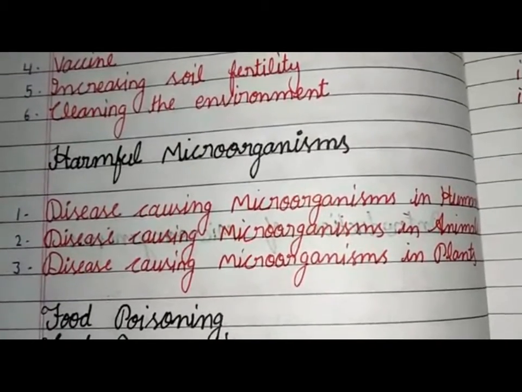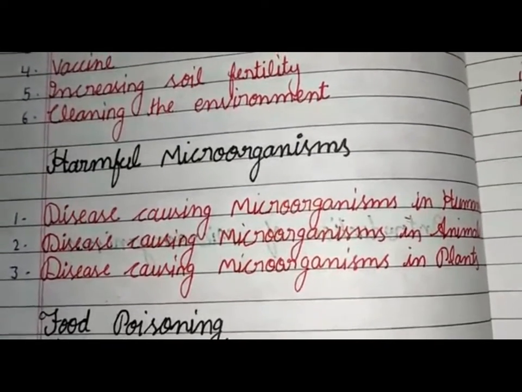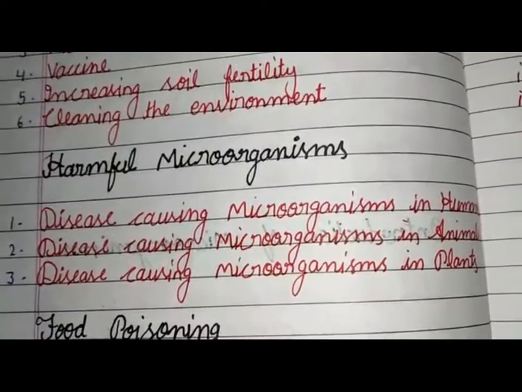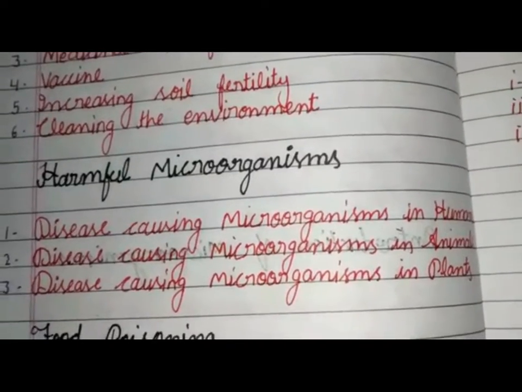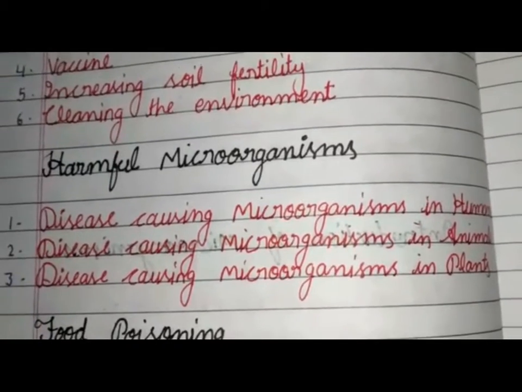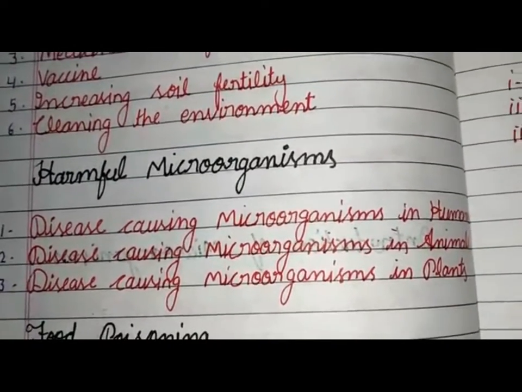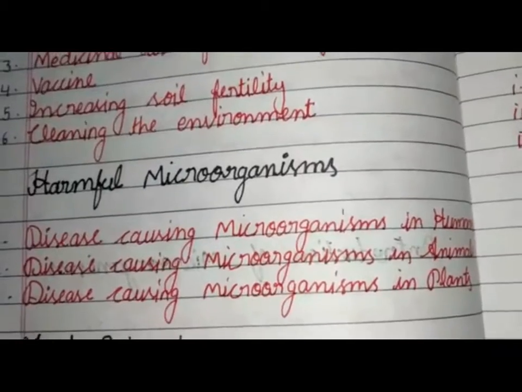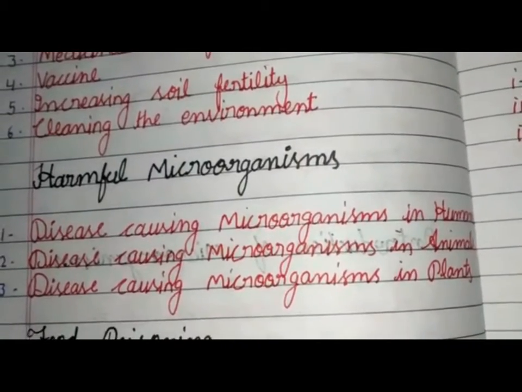Today we will discuss the third part of chapter 2 science. The topic is disease causing microorganisms in animals. Just like human beings, several microorganisms cause disease in other animals such as cow, buffalo, sheep, goat and poultry birds.